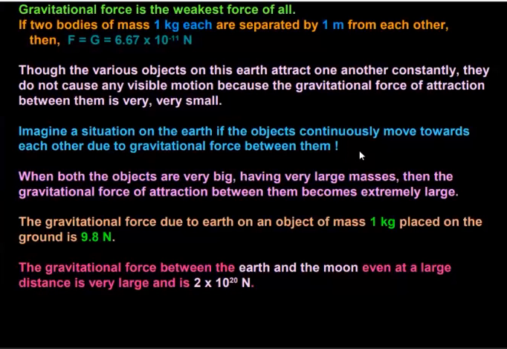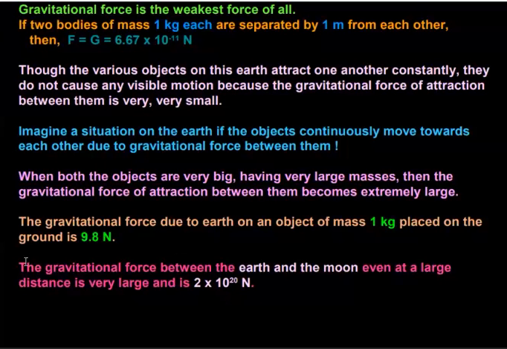That is, when an apple falls from the branches of a tree, it moves down under the influence of the gravitational force of the earth. So the gravitational force due to the earth on an object of mass 1 kg placed on the ground is 9.8 Newton. That is, when an object is on the surface of the ground, if the mass of the object is 1 kg, then it experiences 9.8 Newton force on the surface of the earth.